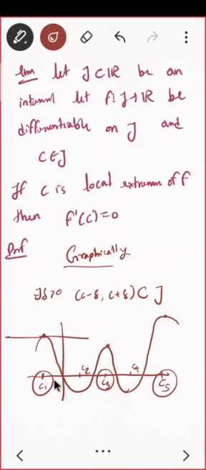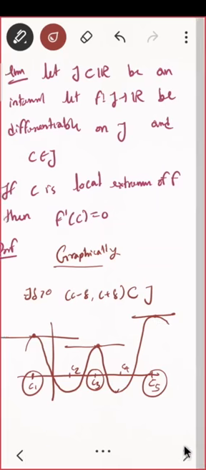This line is parallel to the x-axis. So can I say that the slope of this line is the same as the slope of the x-axis? But what is the slope of the x-axis? That is 0, because there is no inclination. Tan 0 is 0. I hope you remember one more definition of slope is tan theta, tan of the inclination angle with the positive x-axis. And here also the tangent is this, which is parallel to the x-axis, so the derivative is 0. How will you prove this?